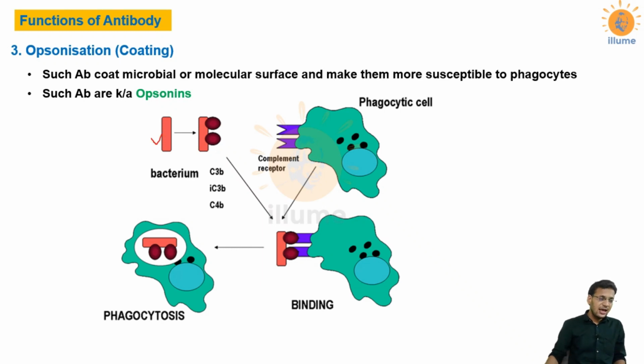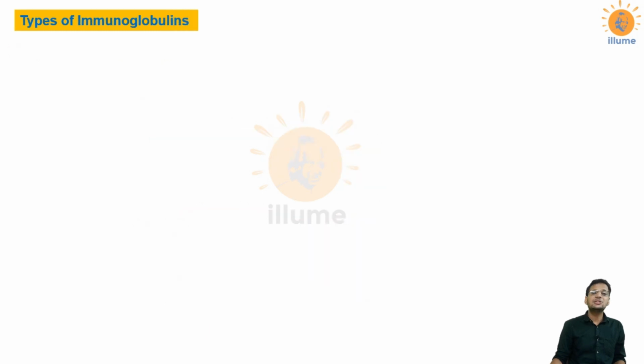See this figure. This is a bacterium and your antibodies have opsonized it. The phagocytic cells have complement receptors, which easily attach to these antibodies, and then they easily digest this bacterium. This is called opsonization.